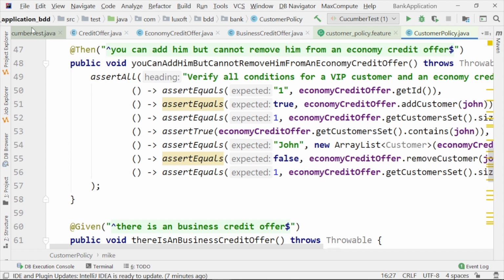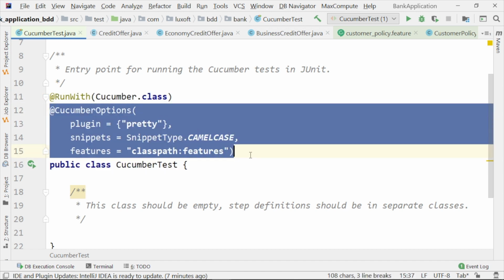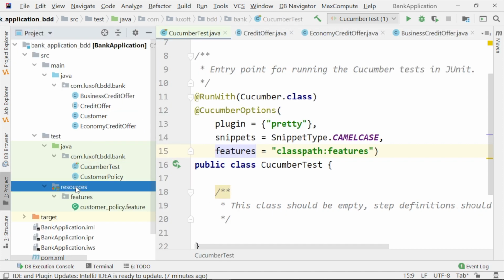So if we come back here, we just have some meta information at the level of the annotations that we run some tests with the help of Cucumber, some options about Cucumber that it should look for the features on the class path in the folder features, and this is to be found right here.